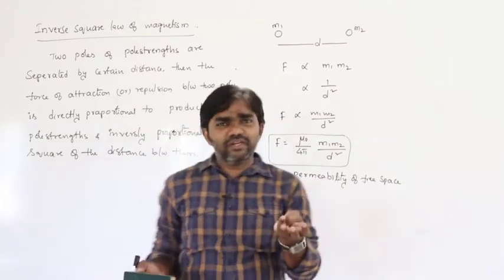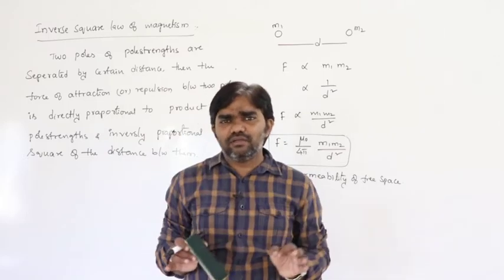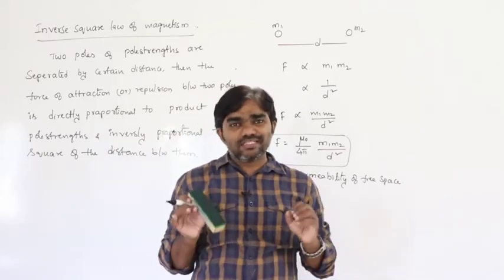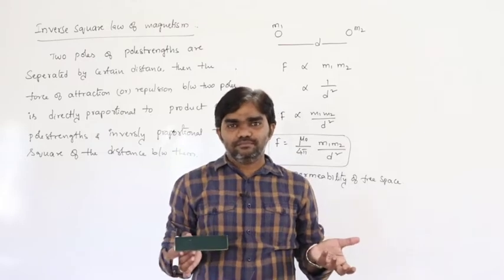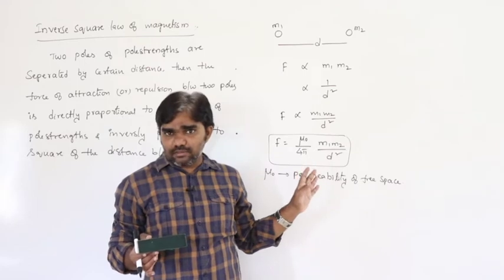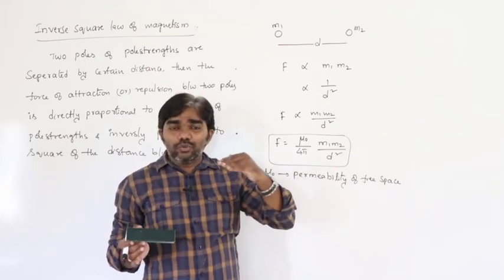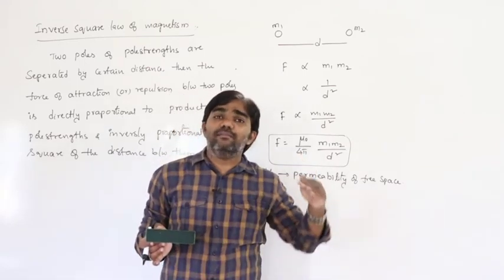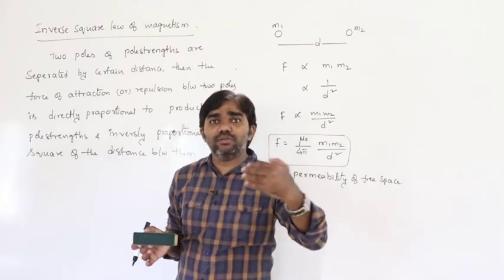Either permittivity or permeability, the meaning of those two is just giving permission. The meaning of permeability or permittivity is giving permission to allow the electric lines or magnetic lines to pass through the medium.